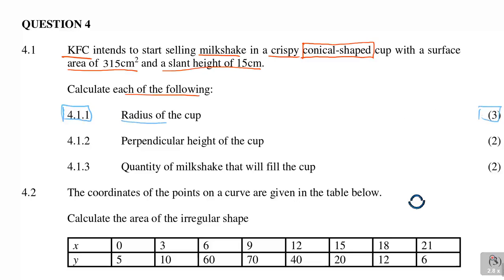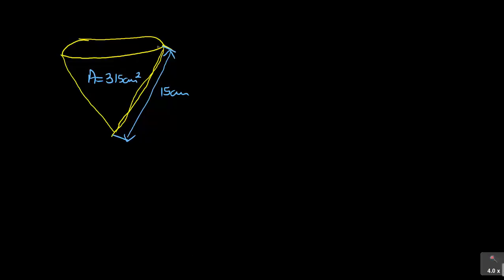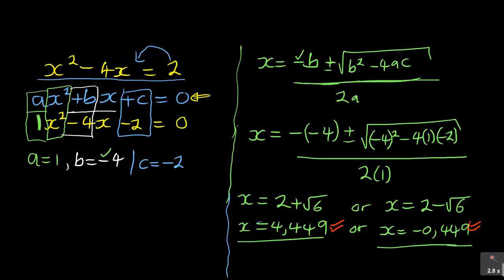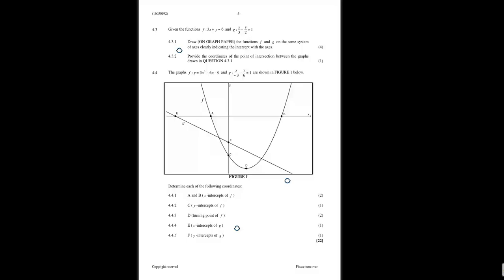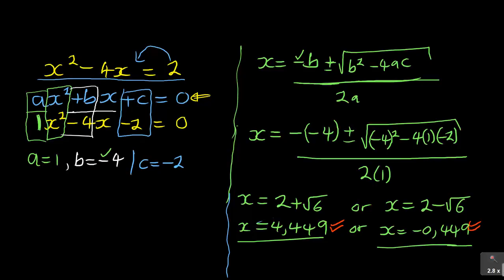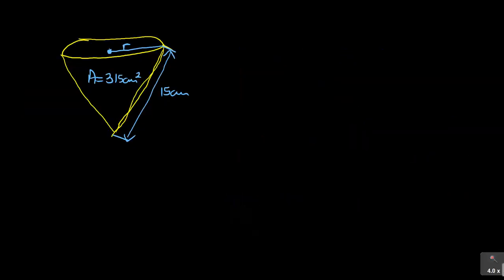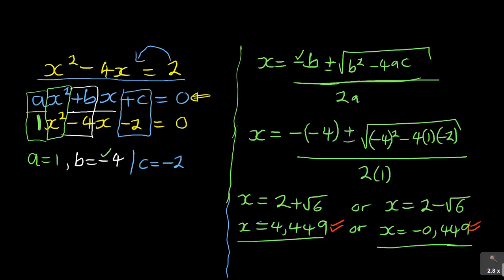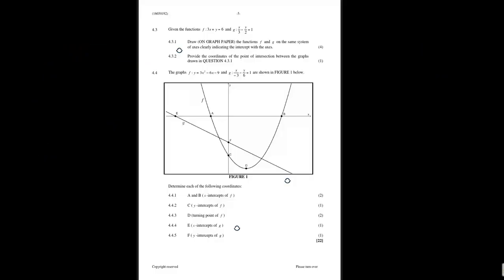Now it says the radius of the cup. So they are looking for the radius, which is the distance. If this was the center, they are looking for that distance as the radius. So that is the radius of the cup. But in all these questions, when they start talking about shapes, go to the formulas. Let me just look for the formulas.